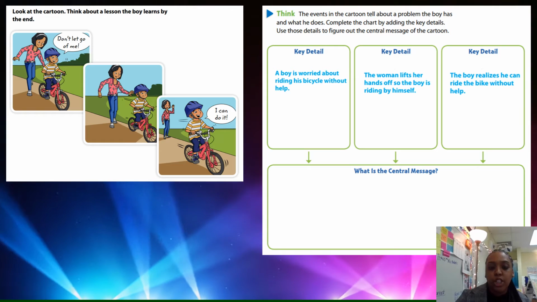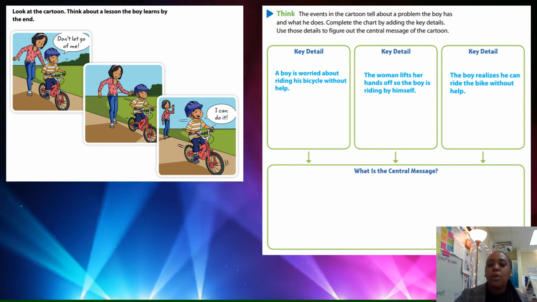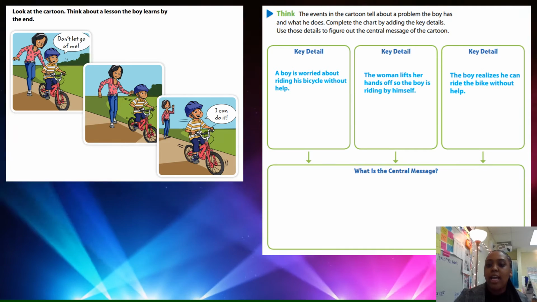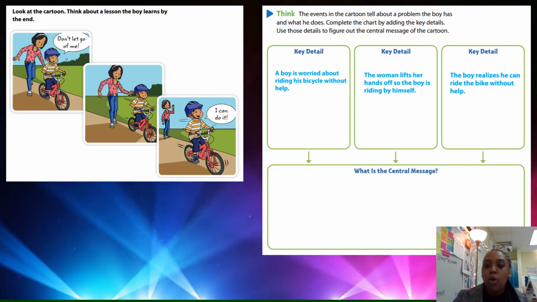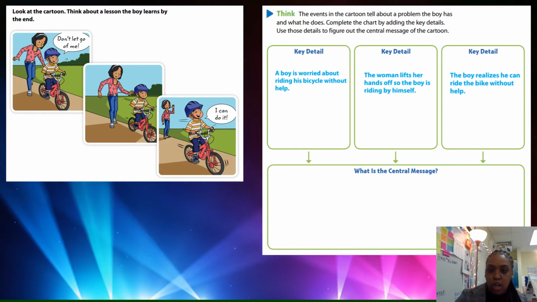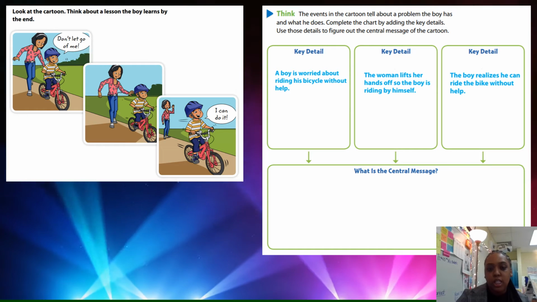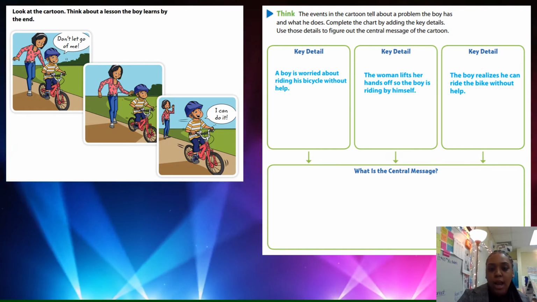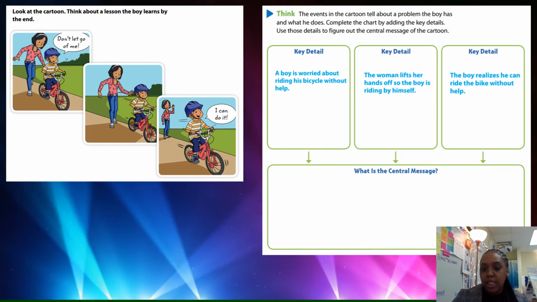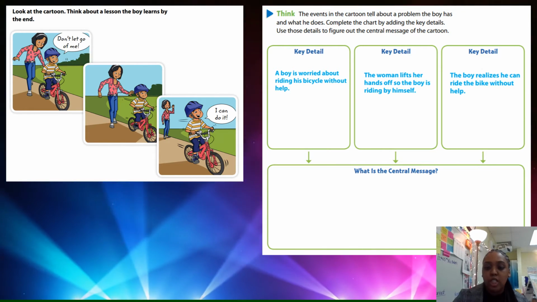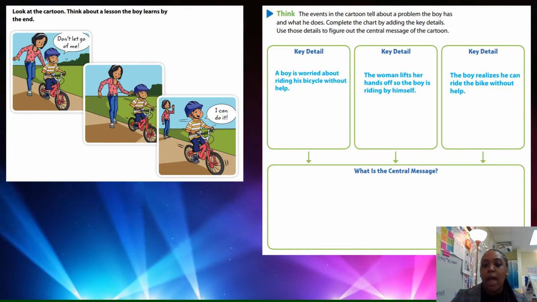In the third picture, the boy is saying, "I can do it." All right, so the boy now realized that he can ride the bike without help. So now we're going to try to think about these details so that we can figure out the central message. So the first detail, the boy is worried about riding his bicycle without help. Then the woman lifts her hands off, so the boy is riding by himself. And then the boy realizes that he can ride the bike without help.